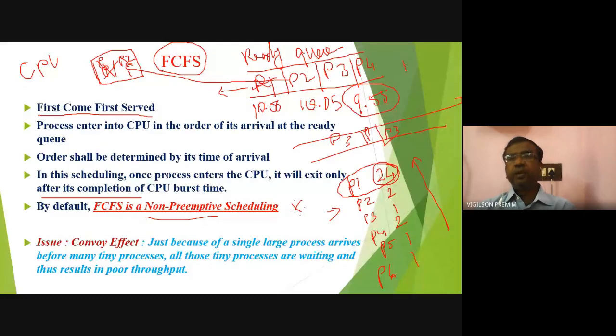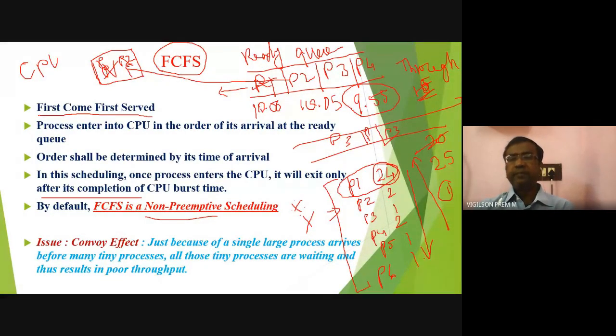Now if you calculate the throughput, the formula is the number of jobs completed in a given period. For example, I am fixing the period as 10 seconds. After 10 seconds, according to this example, how many jobs are completed? No jobs. After 15 seconds? No jobs. After 20 seconds? No jobs. After 25 seconds? Only one job completed.